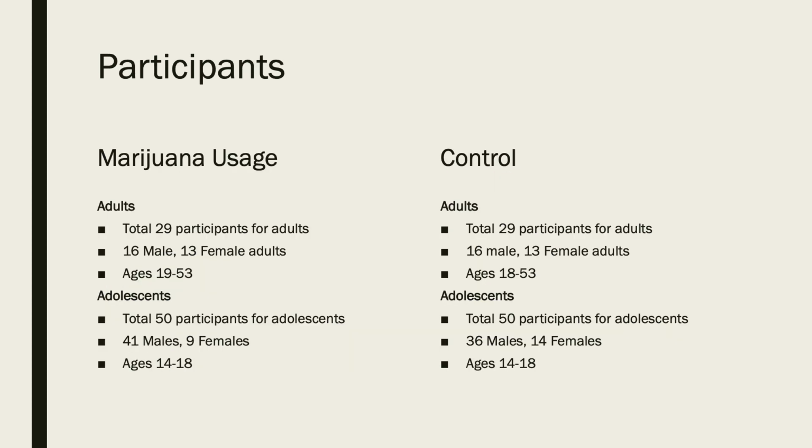In total, there were 79 participants who used marijuana and 79 control participants. Out of the participants who used marijuana, there were 29 adults, 16 males and 13 females, and 50 adolescent participants, 41 males and 9 females. Out of the control group, there were 29 adults, 16 male and 13 females, and 50 adolescents, 36 males and 14 females.